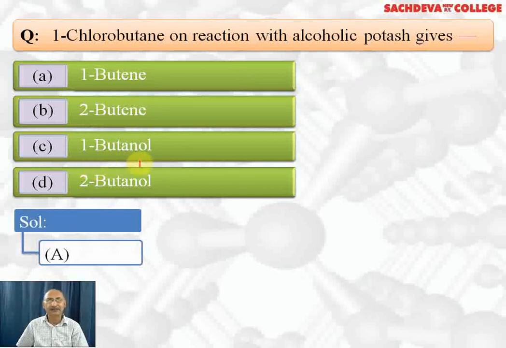1-butanol can be obtained if we use aqueous KOH instead of alcoholic KOH, and that will be a nucleophilic substitution reaction. 2-butanol we cannot get by this process.